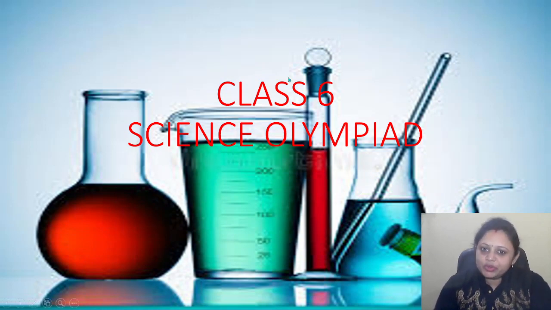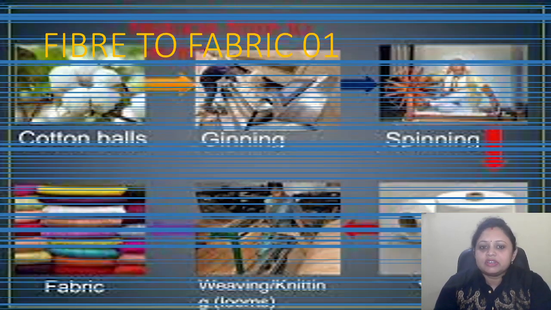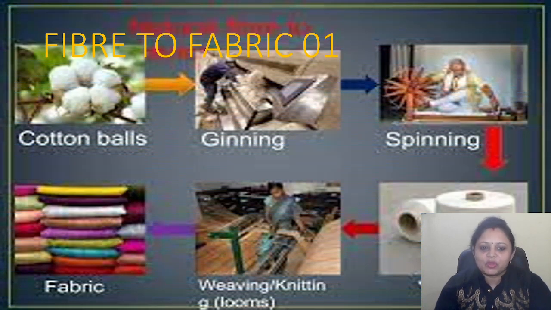So today we are going to read for Class 6 Science Olympiad. And in Class 6 Science Olympiad, which chapter we are going to read? We are going to start a new chapter, that is Fiber to Fabric. Okay, so we wear different clothes, right? हम different clothes पहनते हैं, different cloth for school, different cloth for parties, and different cloth when we stay at home, right? So how these clothes are prepared? These things are going to be covered in this chapter.